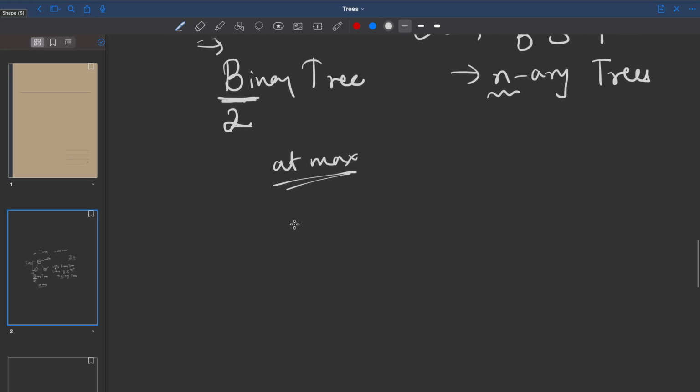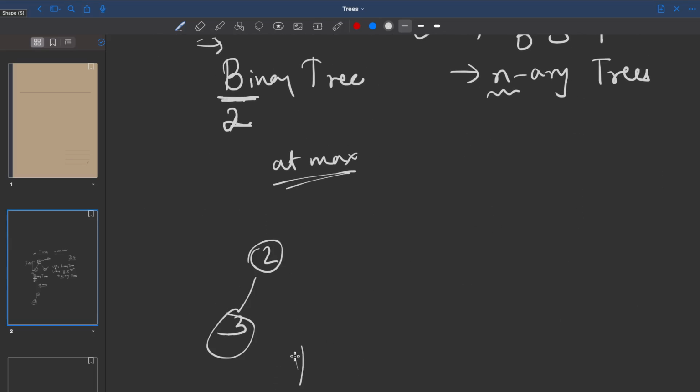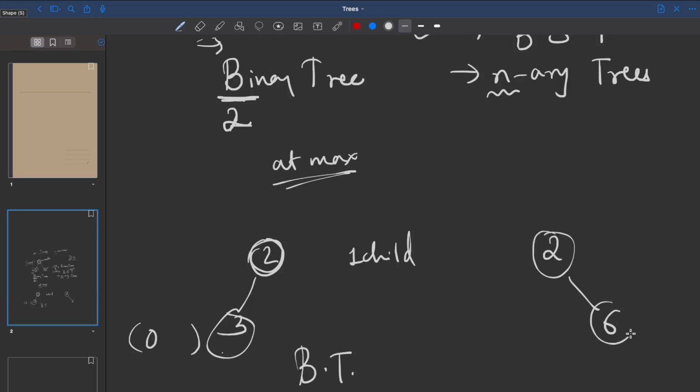Two children. Suppose I have a scenario like this. This is also a binary tree because how many children does this particular node have? It has one child. How many children does this node have? It has 0 children. If I have something like this, it can also be considered a binary tree.